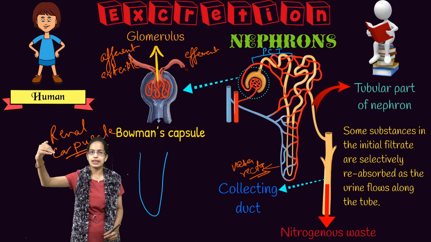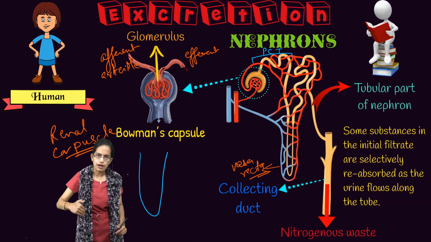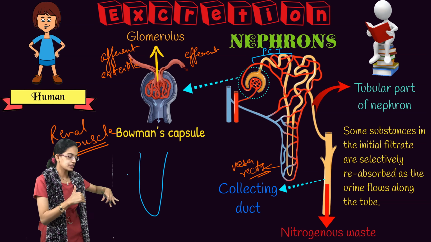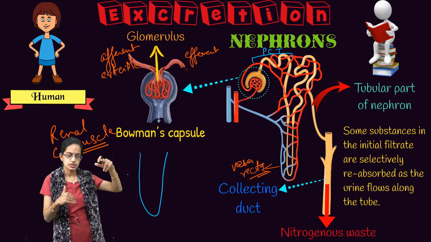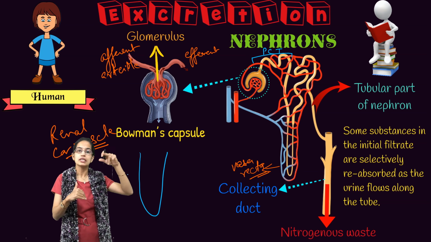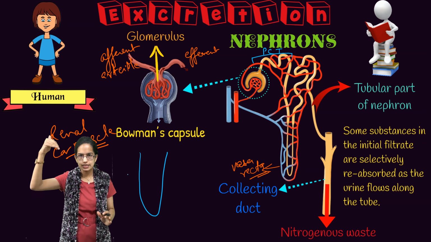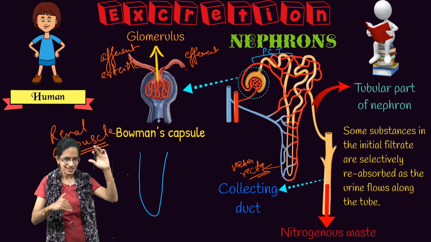In the loop of Henle, there is one section that moves down, and since it moves down, it is known as the descending limb. The other section moves up. It is a U-shaped structure. The section that moves up is the ascending limb. So there are two limbs of the loop of Henle, the descending limb as well as the ascending limb.